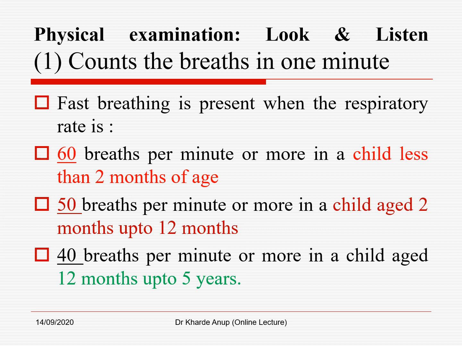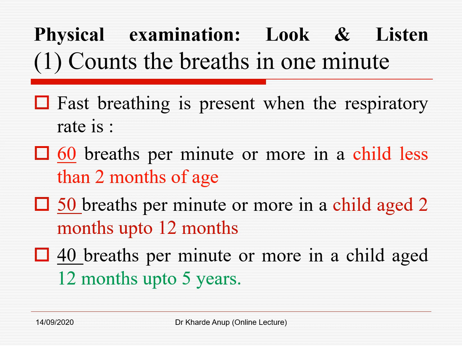So let's see what is the cutoff for fast breathing. If the child is less than 2 months of age and has 60 breaths per minute or more, then we can label that child as having fast breathing. If the child is 2 months to 12 months of age and has 50 breaths per minute or more, then we can label that child as having fast breathing.